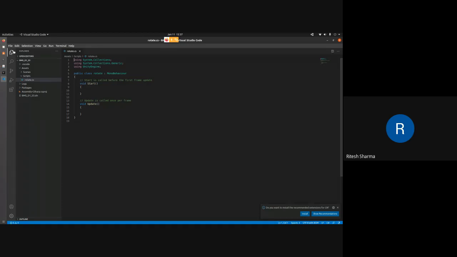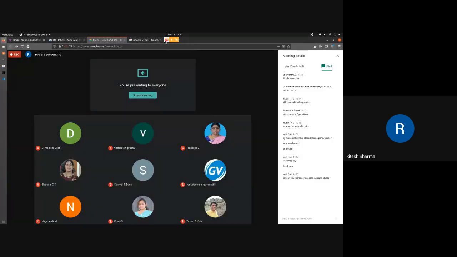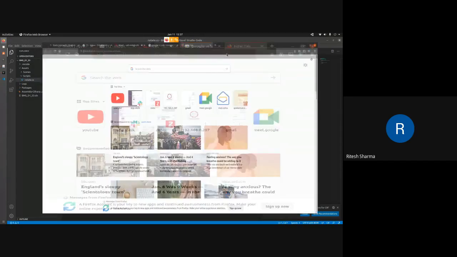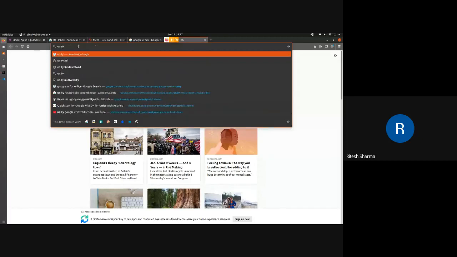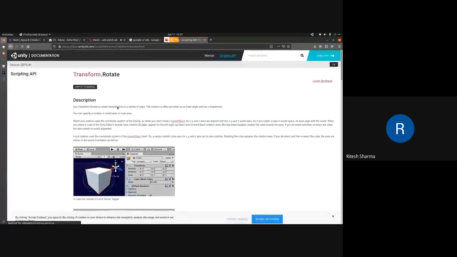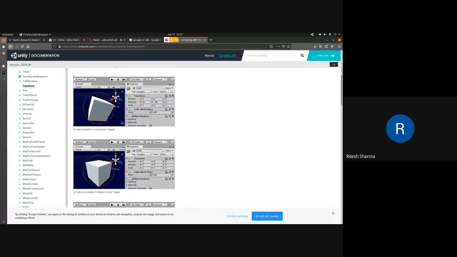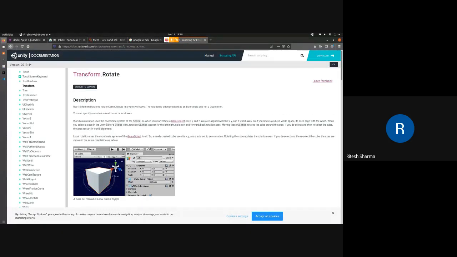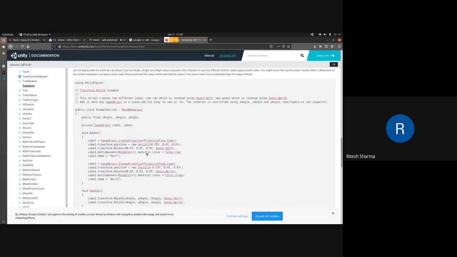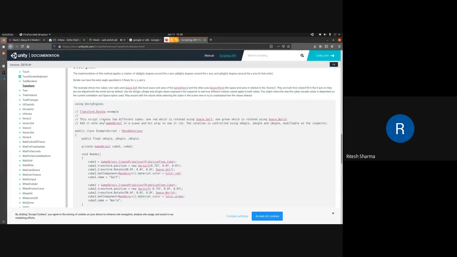Okay, for example, if I say that we want to rotate it, and I simply type Unity 3D rotate, there will be whole documentation on how you can rotate. It starts from the very basics, what kinds of rotations are available, and it talks about the library.